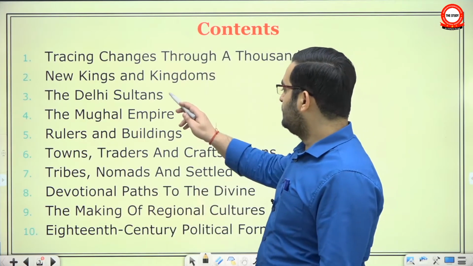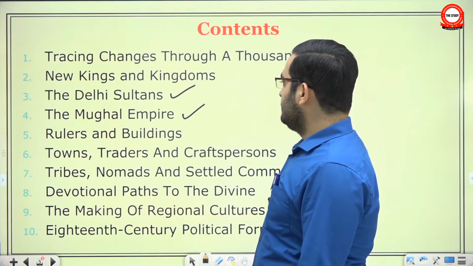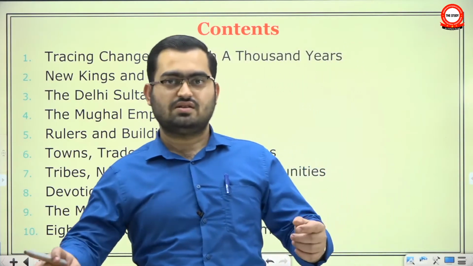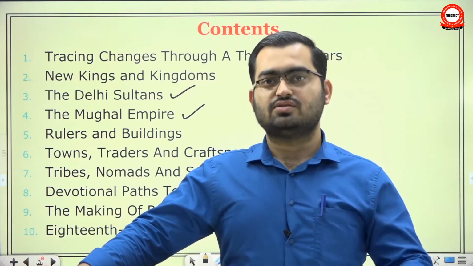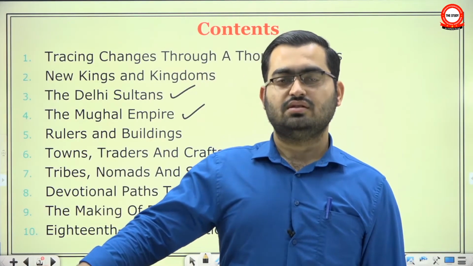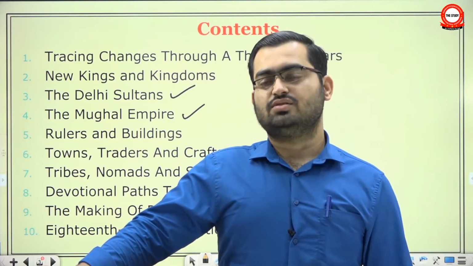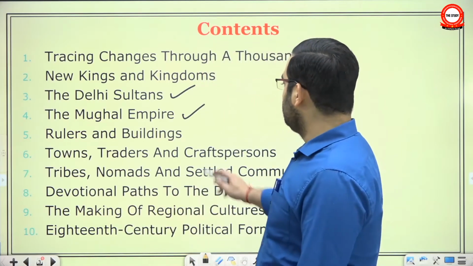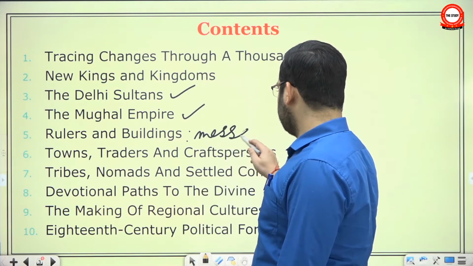Then we talked about the Delhi Sultanate and the Mughal Empire. The Mughal Empire came after the Delhi Sultanate. We looked into the series of sultans and series of badshahs, their important political events, their conquests, their internal consolidation, their external expansion, and their decline as well, and some other major economic and social trends during that period.